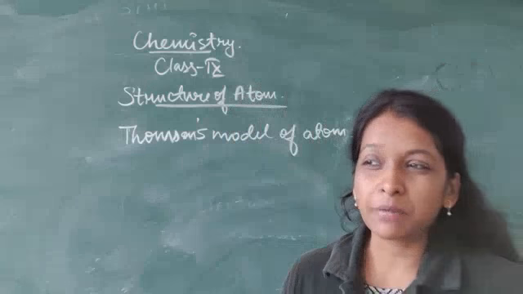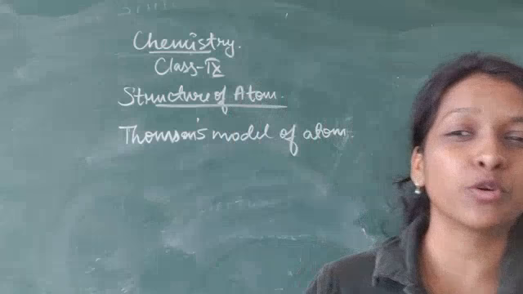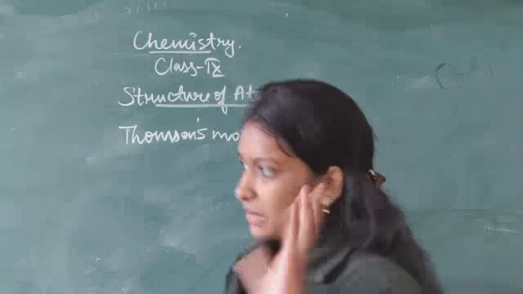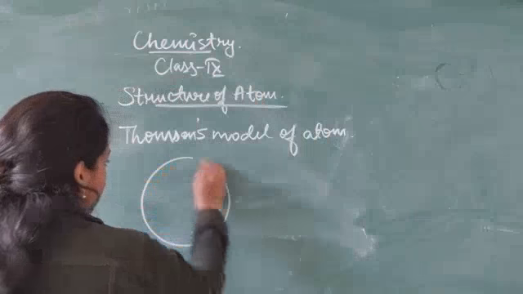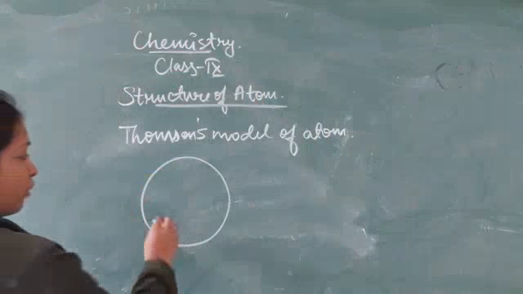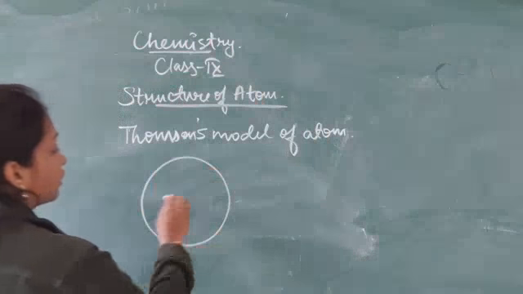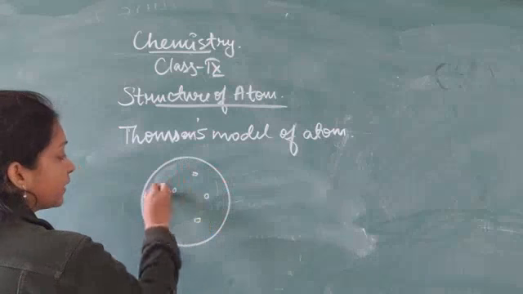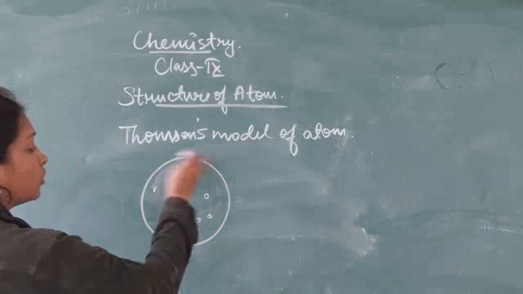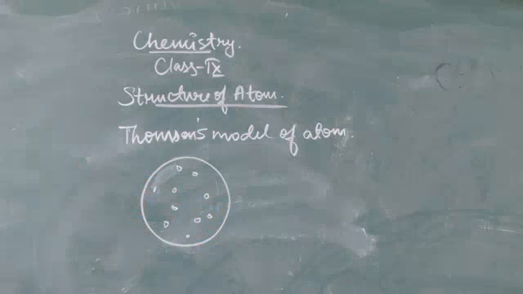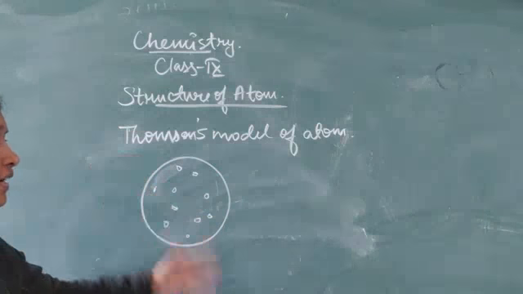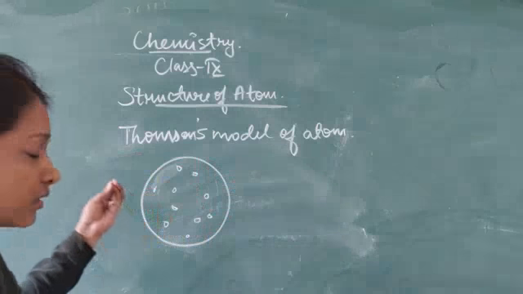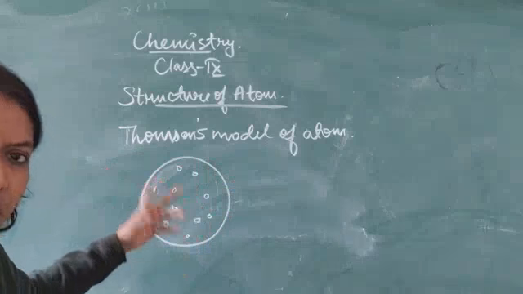Custard consists of a creamy part with some fruits present here and there, or simply, a watermelon consists of a red edible part and black seeds present here and there in the whole sphere. So Thomson compared his model of atom with Christmas pudding, custard, or watermelon.